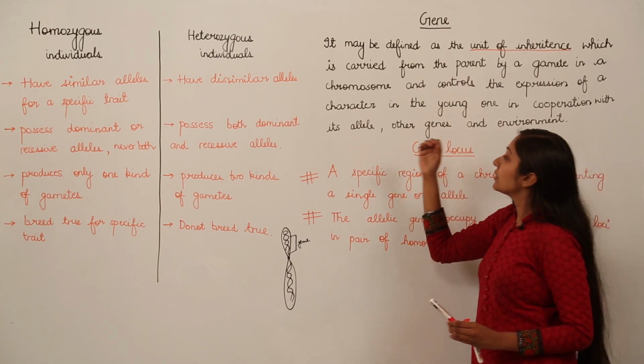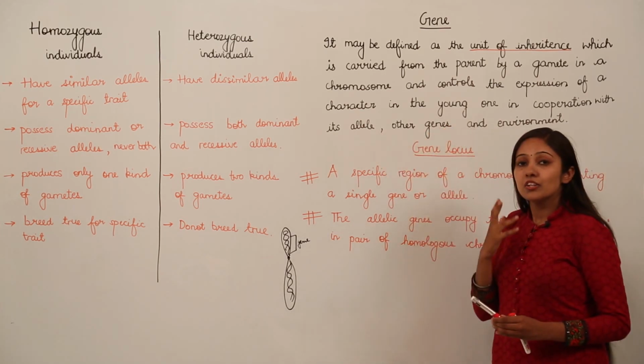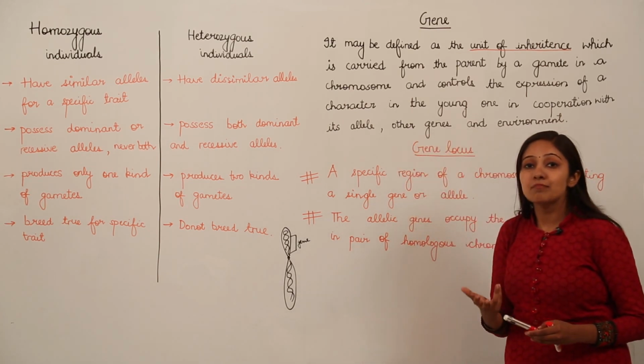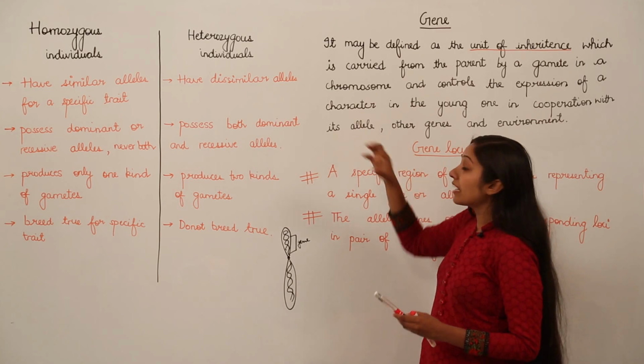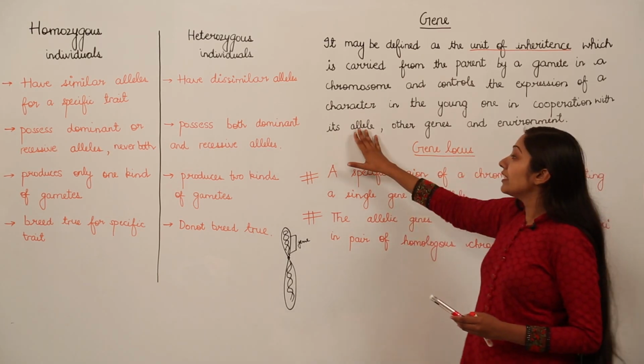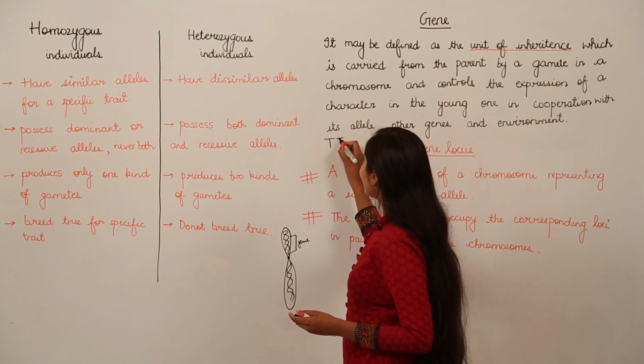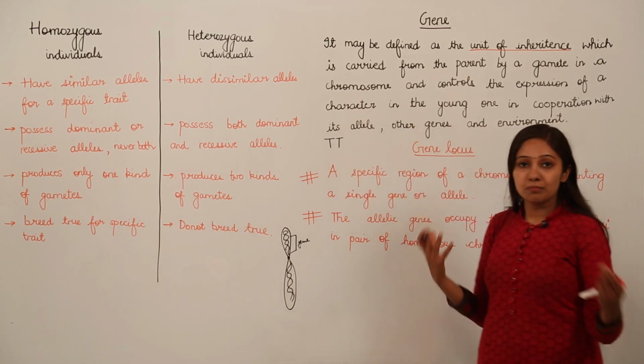Why in cooperation with alleles, other genes and environment? You all know that the genes, they always exist in pairs. So, that is why that pair of genes, we call it as allele. For example, in case of pea plant, if we have a pair like this, the expression will be a tall pea plant.